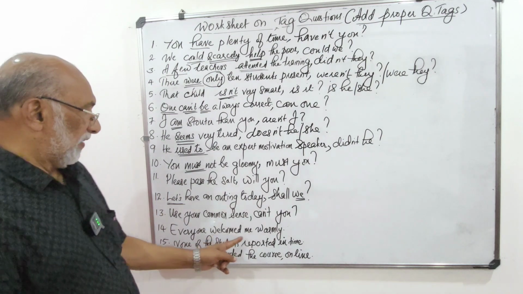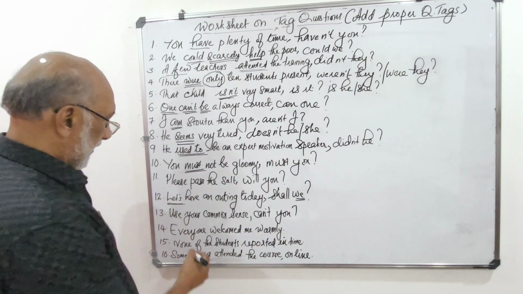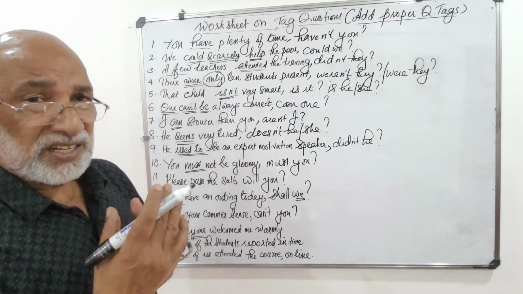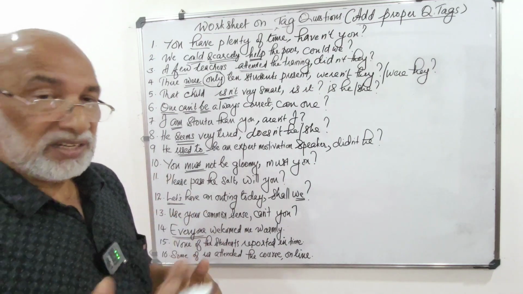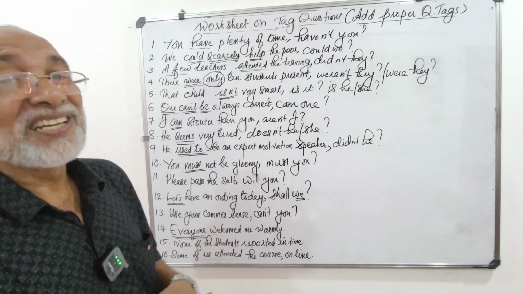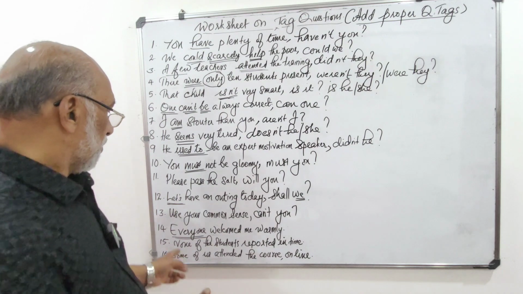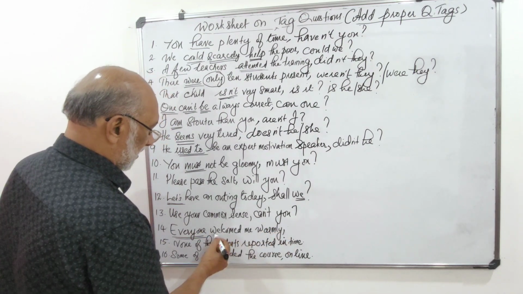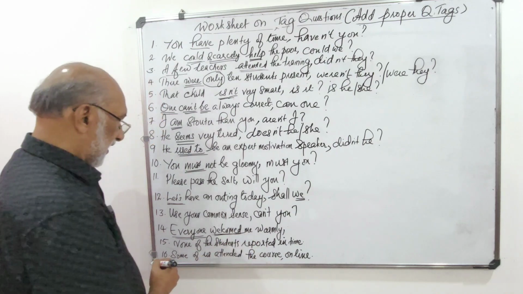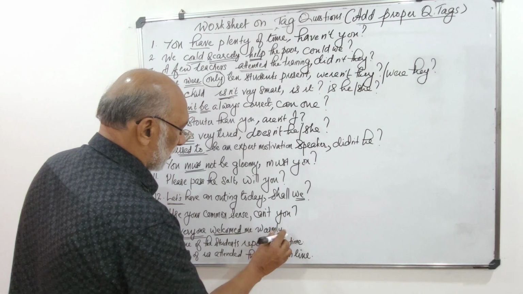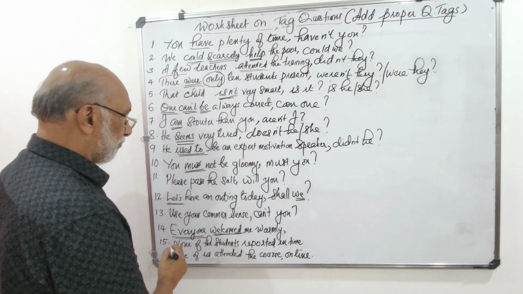Then, everyone welcomed me warmly. Everyone and everybody are considered to be singular, but when it comes to the question of attaching tags, they are considered to be plural. So everyone welcomed me warmly. Welcomed is in past tense, so naturally the full stop is removed and a comma is added.